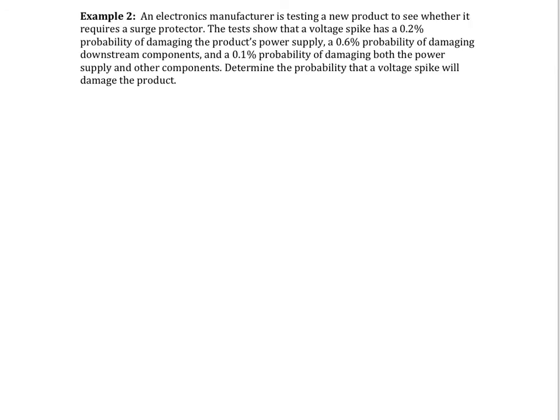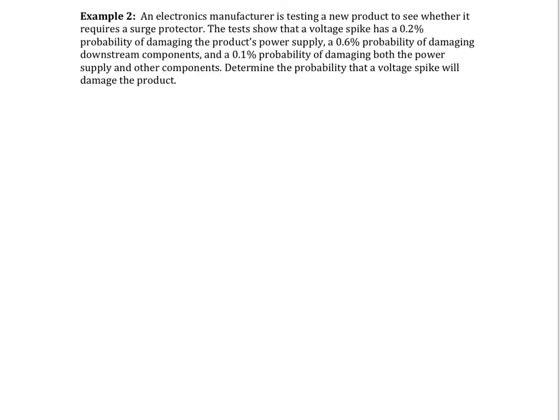Now let's look at an example that deals with 2 non-mutually exclusive events. An electronics manufacturer is testing a new product to see whether it requires a surge protector. The test showed that a voltage spike has 0.2% probability of damaging the product's power supply, a 0.6% probability of damaging downstream components, and a 0.1% probability of damaging both the power supply and the other components.